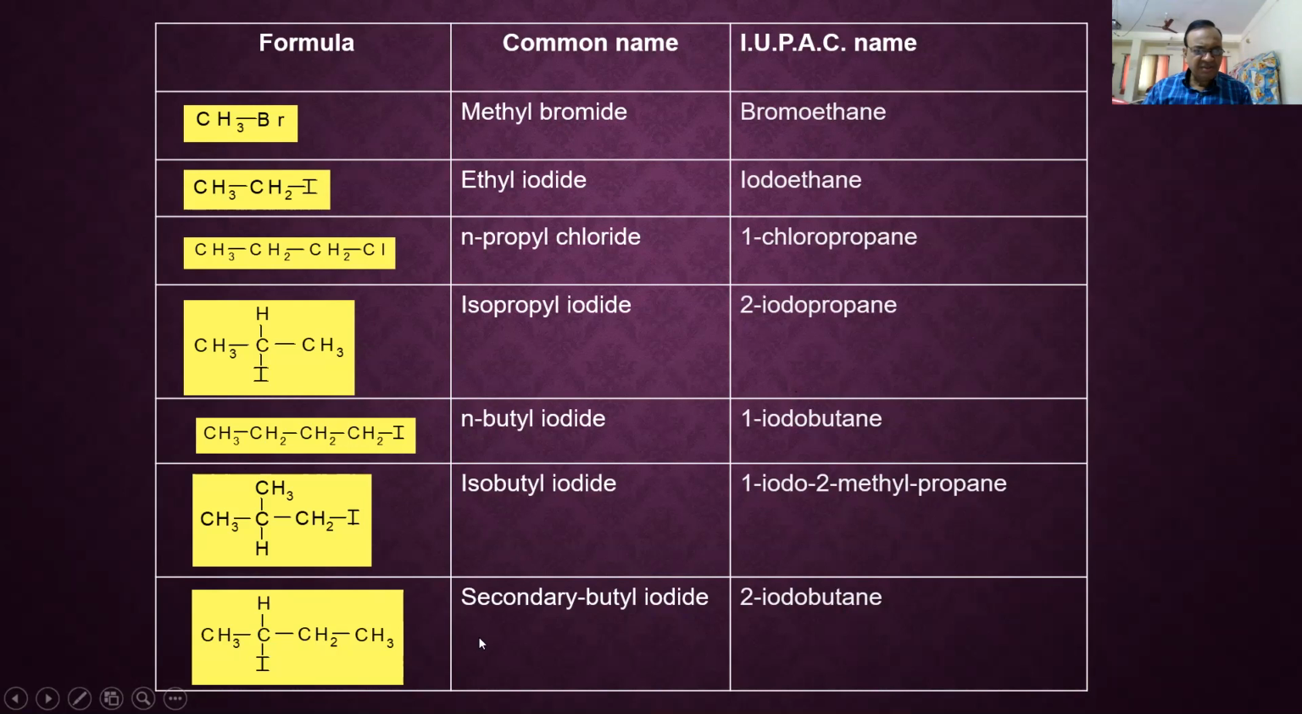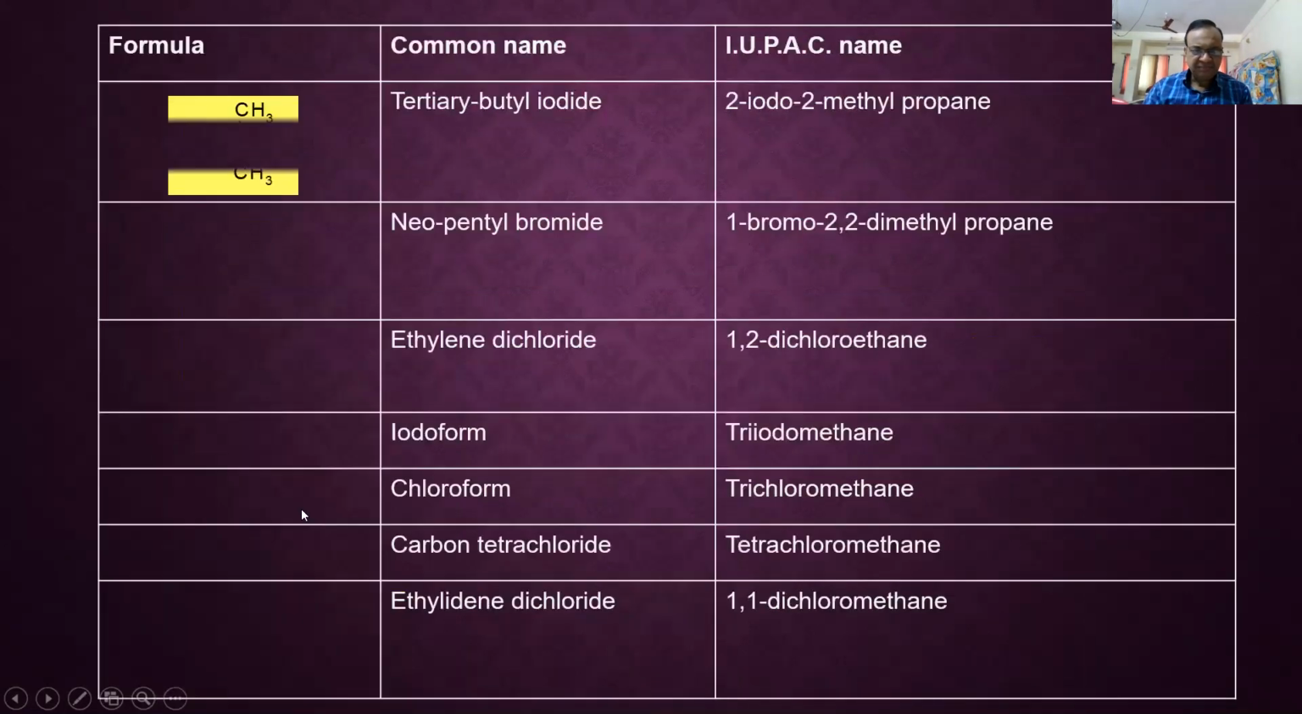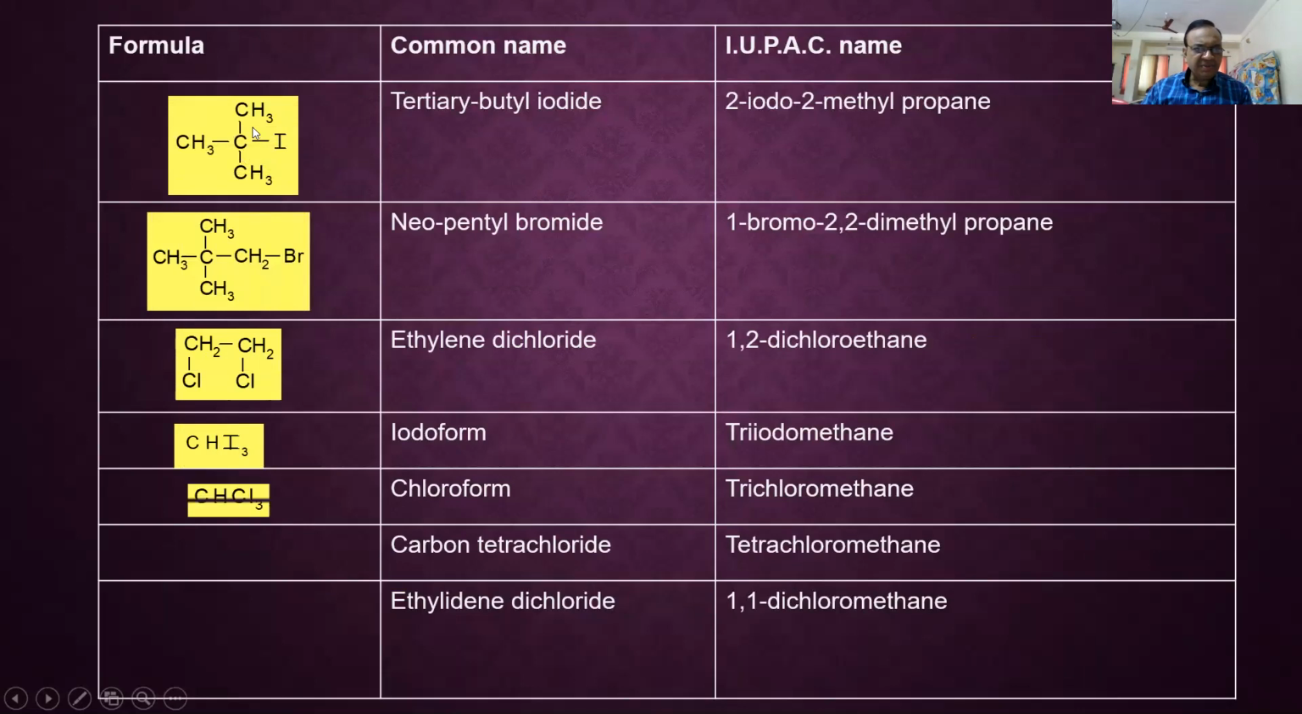This is secondary butyl iodide, because iodine is attached to a secondary carbon atom. This one, even though it is an iso compound, has the functional group attached to CH2, that's why it is a primary alkyl halide. So these are some examples: tertiary butyl bromide, 2-bromo-2-methylpropane.